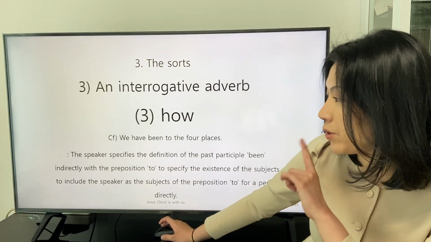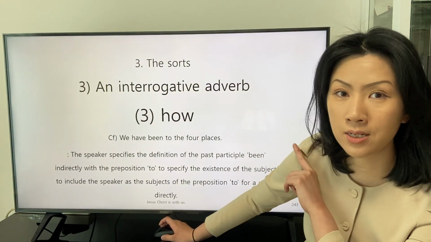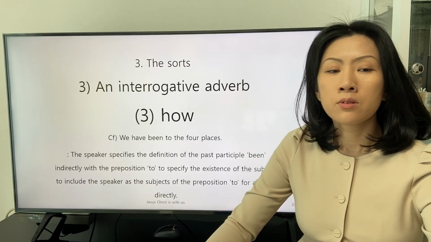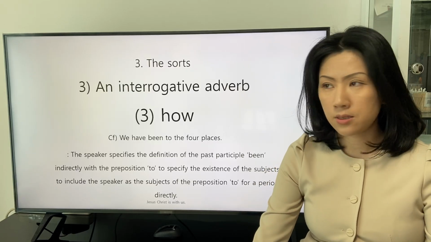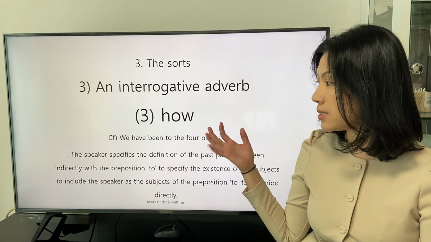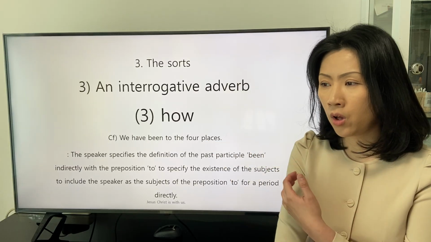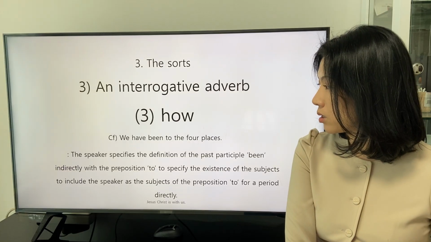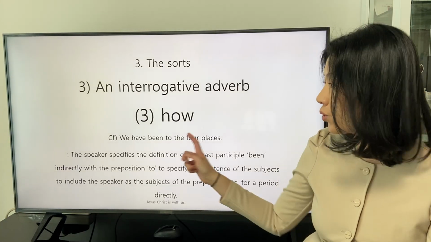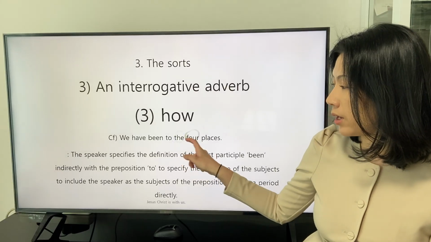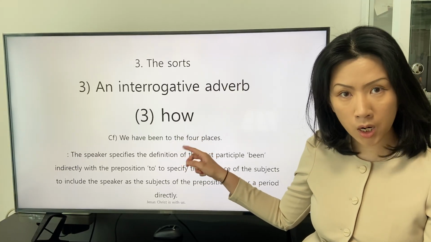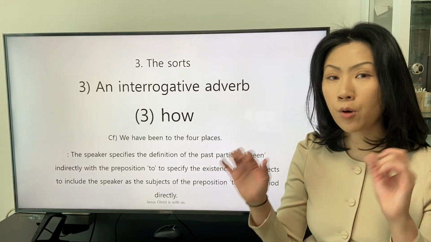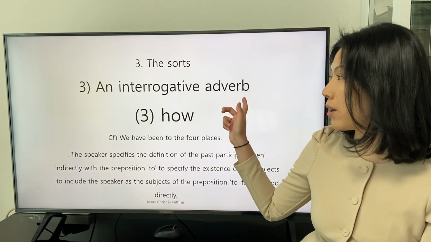One of the possible responses is stated in the first sentence. In this sentence: We have been to the 4 places. In this clause, we can see that the expression, the determiner the and the determiner 4, correspond to the interrogative adverb how.